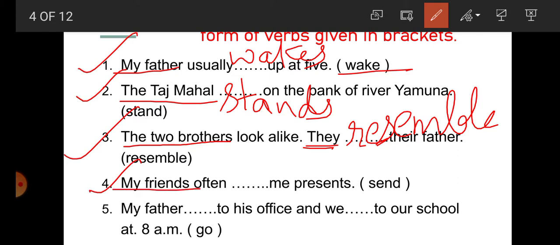Number 4, my friends often send me presents. My friends, what is the subject here? My friends. So the subject is plural here, that's why we will use V1 here, send, not V5.